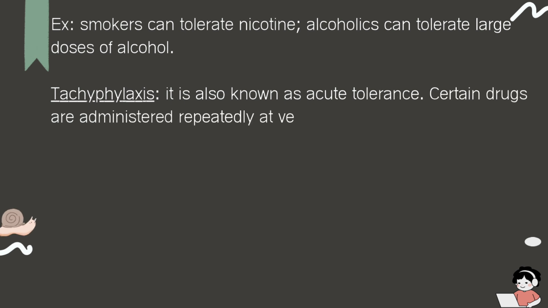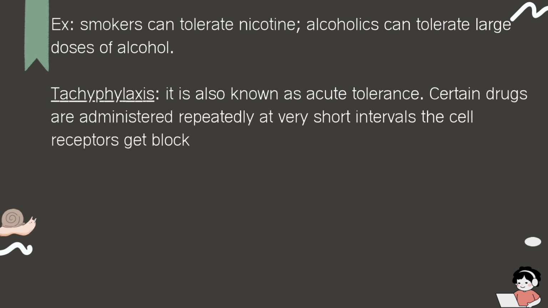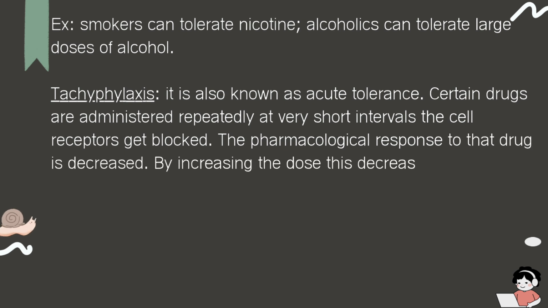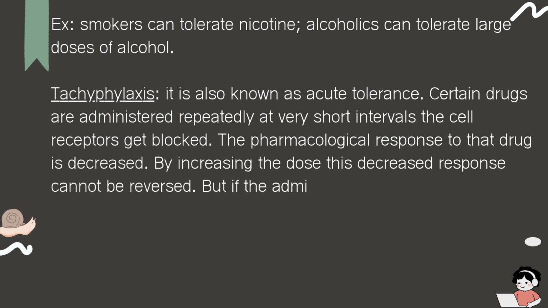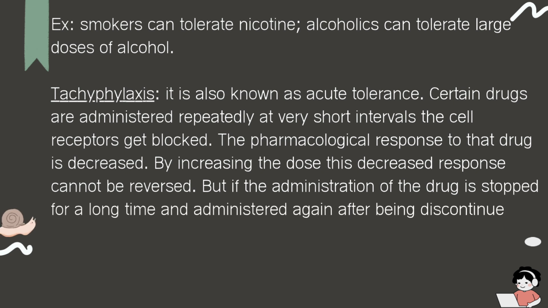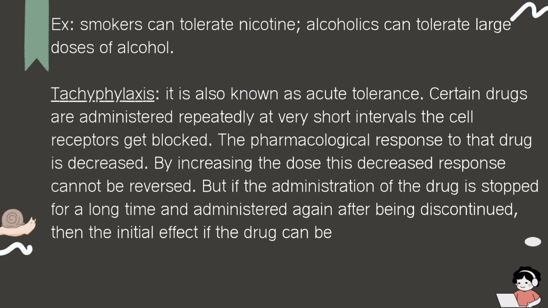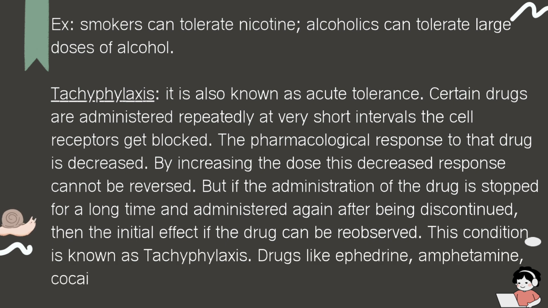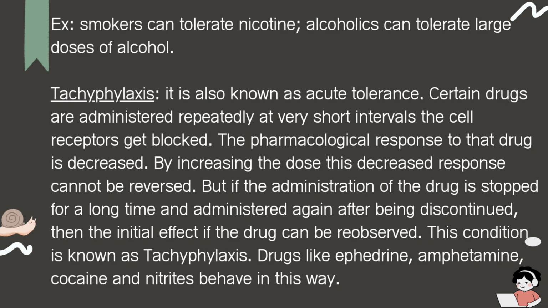Tachyphylaxis. It is also known as acute tolerance. Certain drugs are administered repeatedly at very short intervals. The cell receptors get blocked and the pharmacological response to that drug is decreased. By increasing the dose, this decreased response cannot be reversed. But if the administration of the drug is stopped for a long time and administered again after being discontinued, then the initial effect of the drug can be observed again. This condition is known as tachyphylaxis. Drugs like ephedrine, amphetamine, cocaine and nitrites behave in this way.